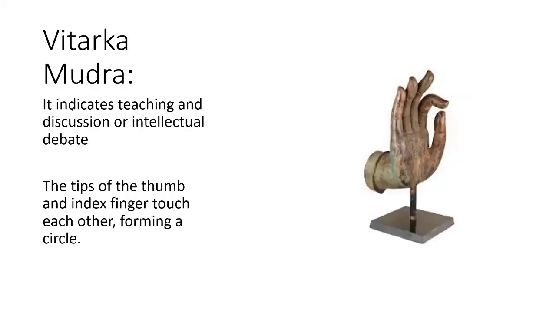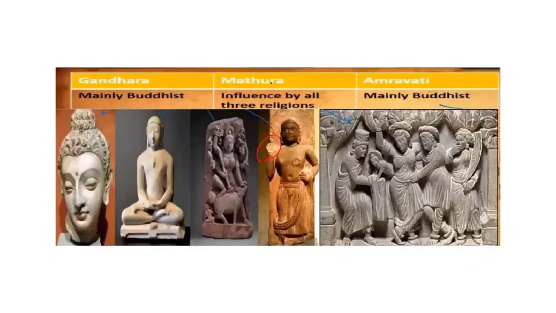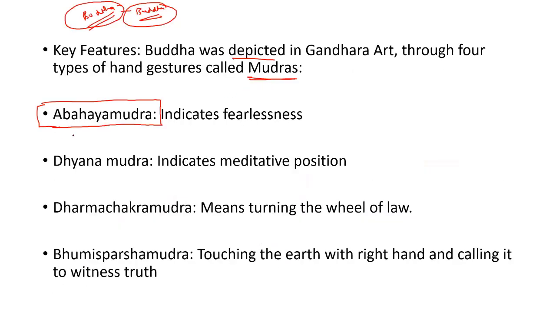The thumb and fingers are not bent, all are straight. It might be seen in temples also. The hand of the deity is in Abhaya Mudra. This is a Buddhist mudra, and its meaning is very important.